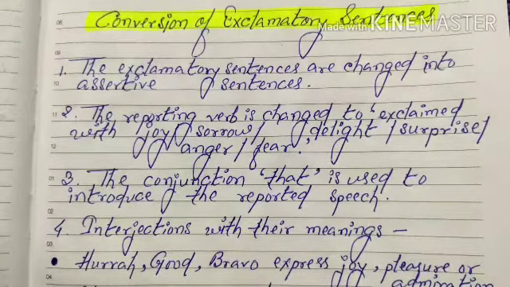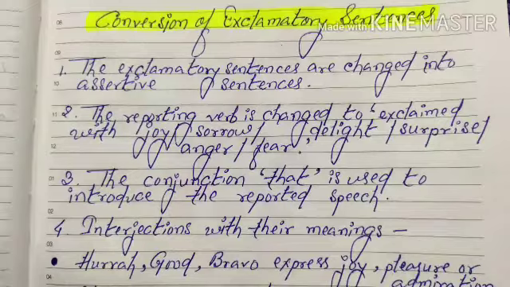Let me explain these 3 points in my own way. As we have seen in interrogative sentences and optative sentences, while changing into indirect, we have to change the reported speech into assertive form. Just like that, in exclamatory also we have to change the exclamatory sentence into an assertive sentence.